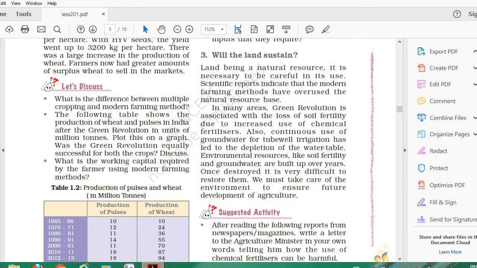Continuous use of groundwater for tubewell irrigation has also led to depletion of the water level, meaning the water level has gone down. Environmental resources like soil fertility and groundwater are built up over the years, and once they are destroyed, it is very difficult to restore them. It has even been found that agriculture contributes maximum to pollution because chemical fertilizers are used there.